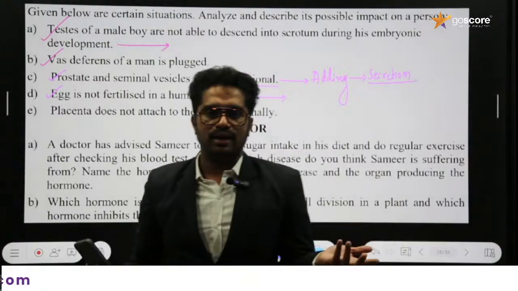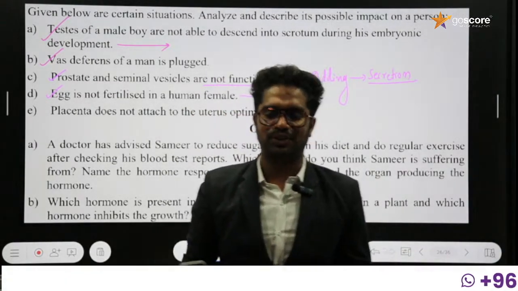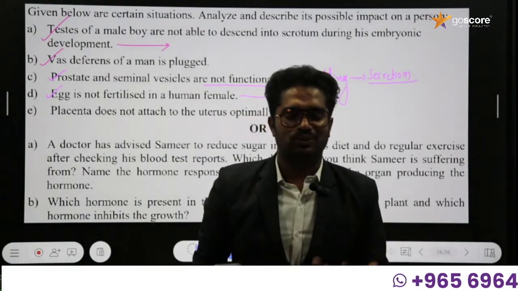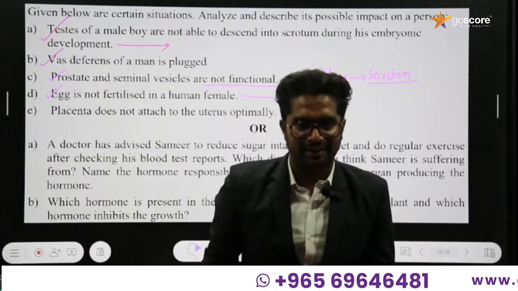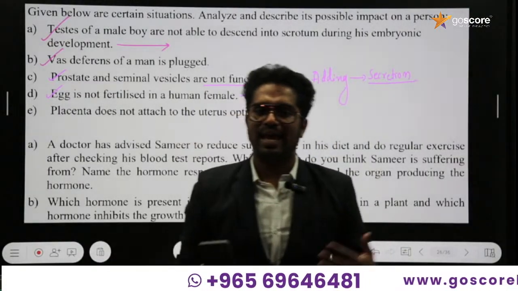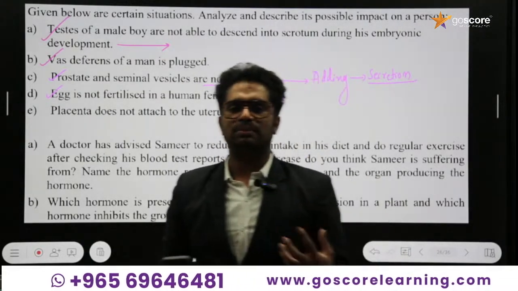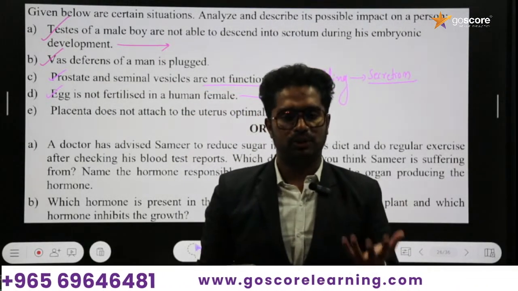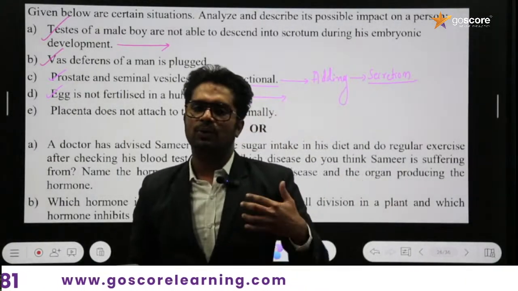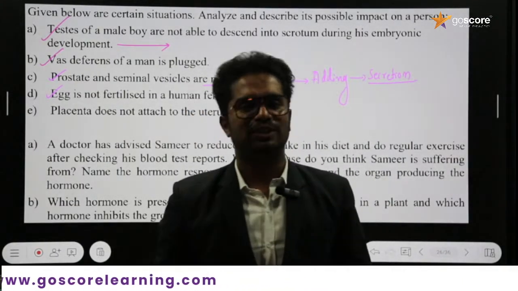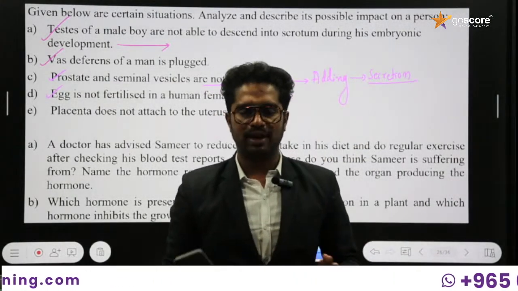If the egg is not fertilized, there will not be any zygote, embryo or fetus formation. So the endometrial lining of the uterus is no longer needed. Along with the shed lining of the uterus, blood and mucus, the egg is transferred outside the body. That is simply called menstruation, which occurs once a month in every female.